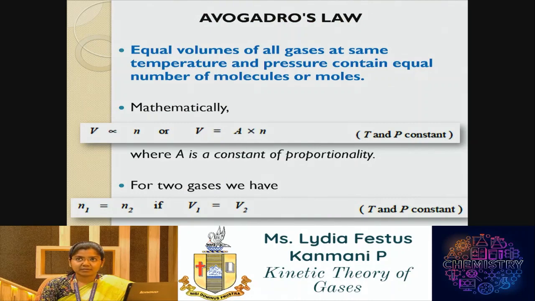The third law we are going to see is Avogadro's law. Equal volumes of all gases at the same pressure and temperature contain an equal number of molecules or moles. The mathematical expression says V is directly proportional to n, that is the number of moles, and removing the proportionality sign we are introducing another constant which is called Avogadro's number. The value is 6.023 × 10^23, and this is the constant of proportionality in the case of Avogadro's law. And for two gases we have n1 equal to n2, also V1 equal to V2, provided that temperature and pressure are constant.